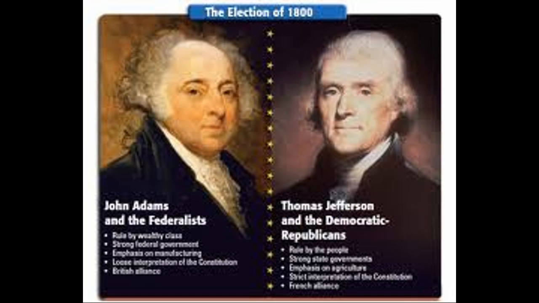In the election of 1800, the last two candidates were John Adams and Thomas Jefferson. This particular election was a very well-known election for the events and arguments that went on during the election time. Most of the arguments and events were caused because Jefferson was a Republican and Adams was a Federalist. Not only were they part of different political parties, they were also the main leaders of those groups.